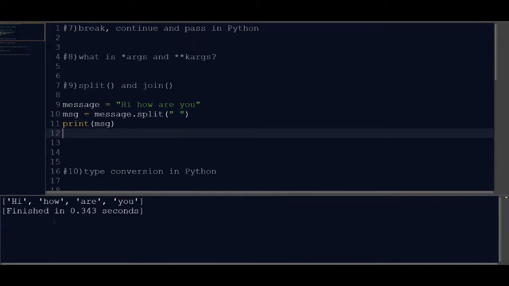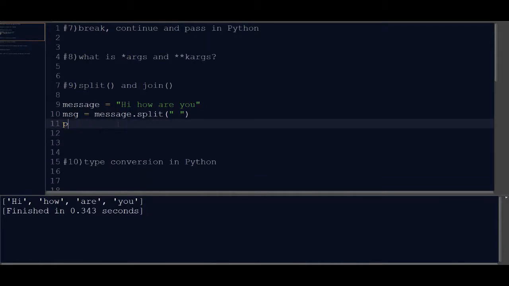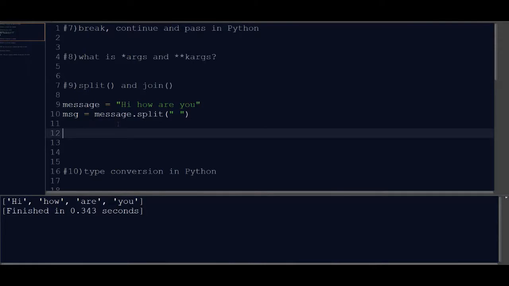So as you can see, it has split all the strings in 4. Hi, how are you? Now just do the opposite of it. Let's join the string. So let's take another variable, message updated, where we will join the string. Like you can see, we have a list which has these 4 things. Hi, how are you? Let's join this. So let's join it with, say, an underscore. So we'll join it with underscore.